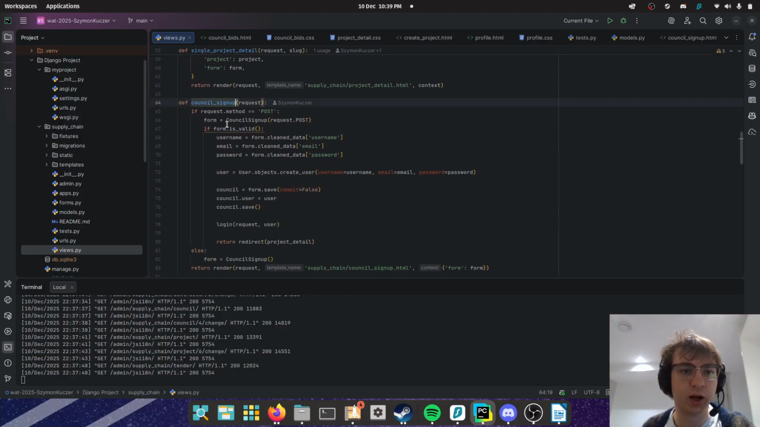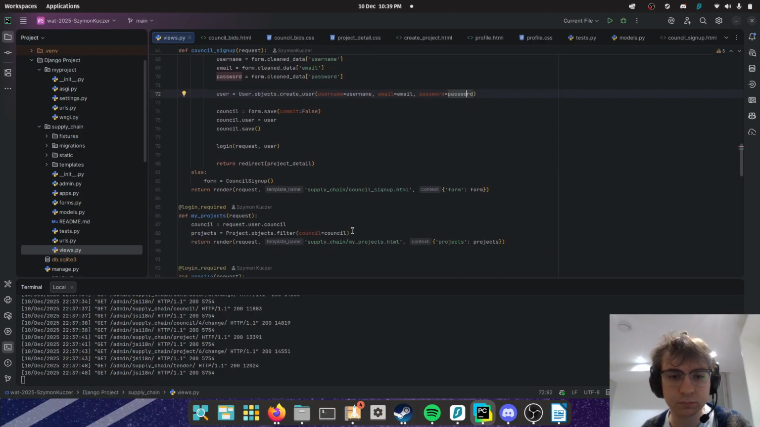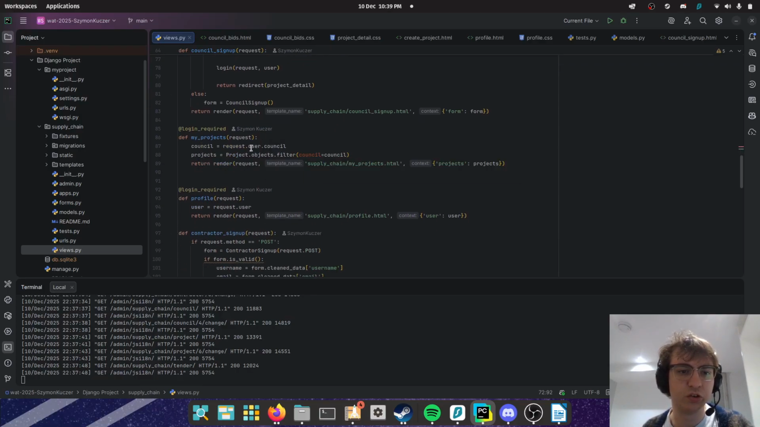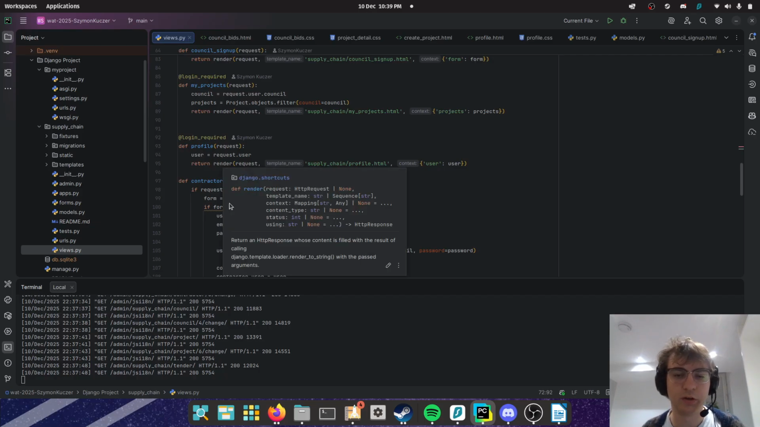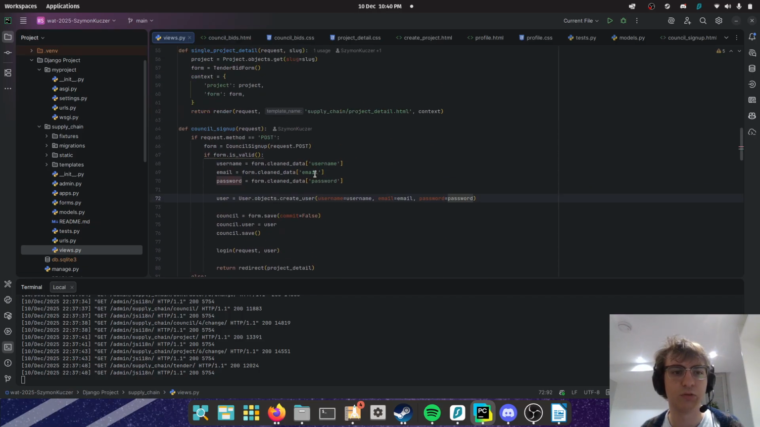Then we've got council sign up. This checks if the council sign up form is valid. If it is, it cleans the data from username, email, password input, and then sets it to that user table. It sets all that and then saves it, logs in, and redirects, and then we've got a return there. My projects, this just returns all of that council user's projects. This profile just returns profile info. Contractor sign up, this is the same as council sign up.